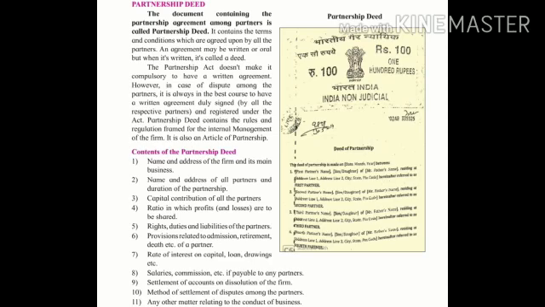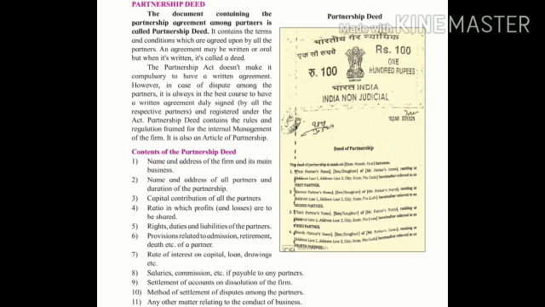However, in case of dispute amongst the partners, the best course is to have a written agreement duly signed by both partners. Contents of the partnership deed: the name and address of the firm is mentioned in the partnership deed, along with the name and address of all partners and the duration of the partnership firm.